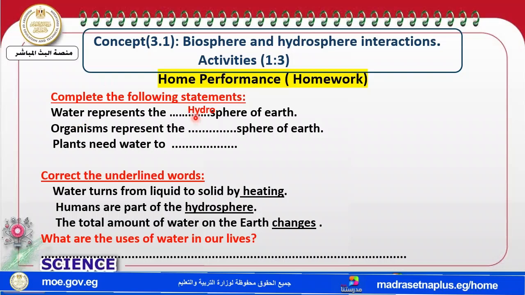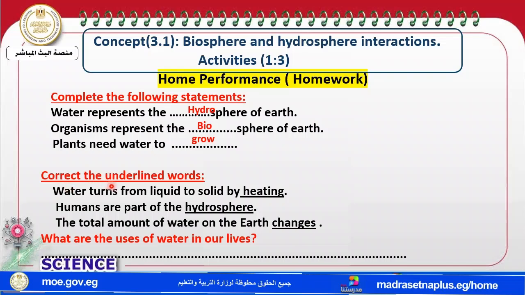The next one: organisms represent which type of sphere? Organisms are living, so it's the biosphere. Plants, and me and you, and also all animals need water to grow.